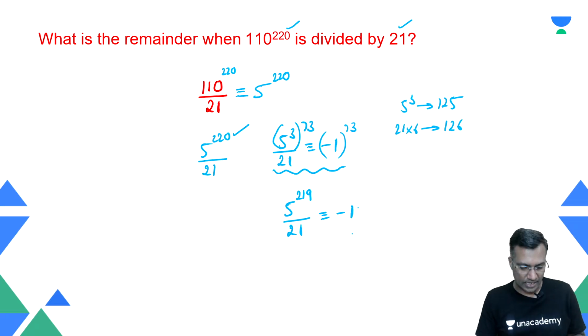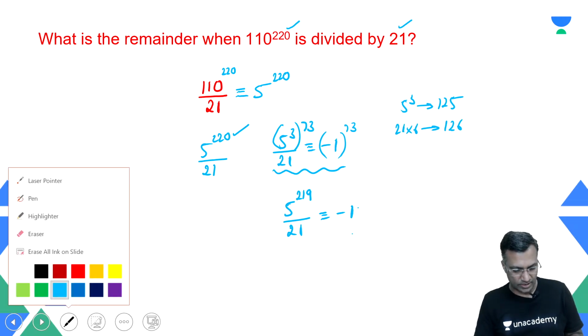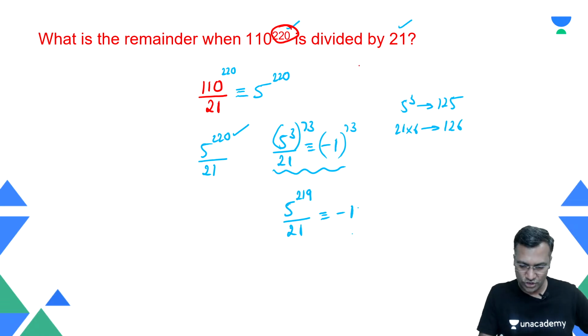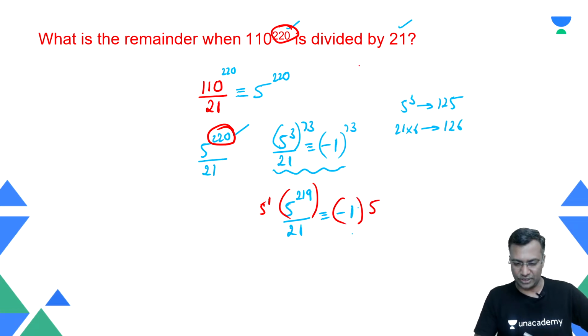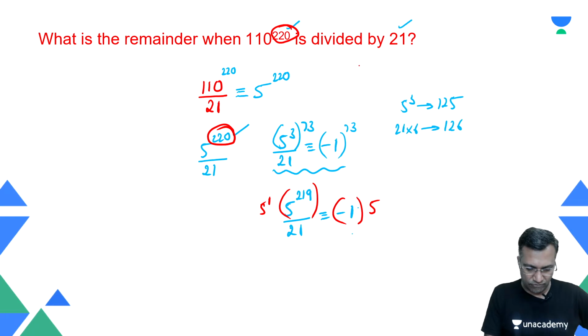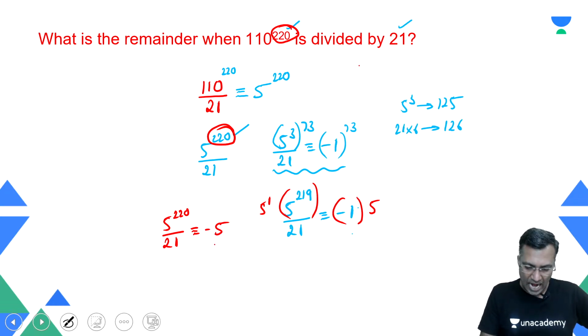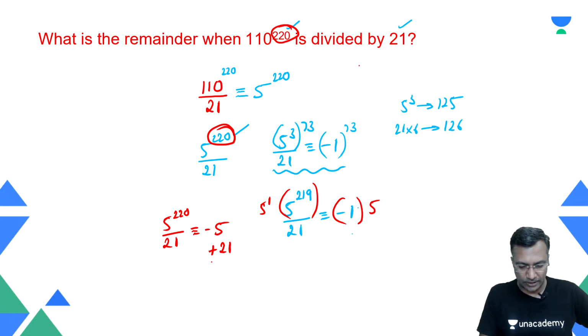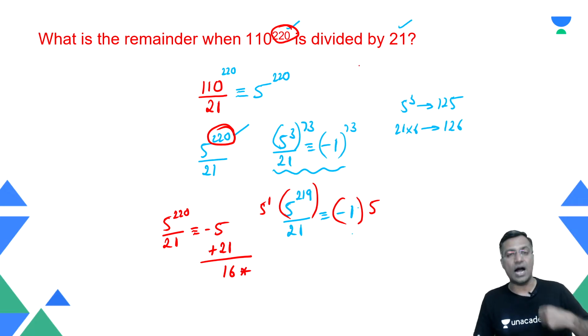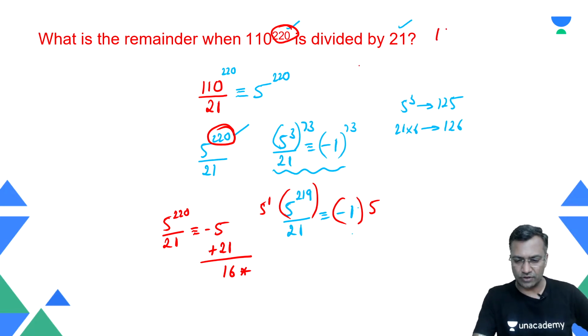Good. But the author said that, hey, I want 2 raised to power 20, right? 2 raised to power 20 is what I am questioning. Good. So therefore you multiply this by 5 raised to power 1 because you need to go up to 220. So this side also you multiply by 5 raised to power 1. Therefore, 5 raised to power 220 when divided by 21, the remainder is minus 1. Good. But minus 1 I will not take it as a remainder. What do you do? Add the divisor. Minus 5 plus 21, and hence the remainder is nothing but 16, which is my answer. Right, 16 is the answer for this particular question.